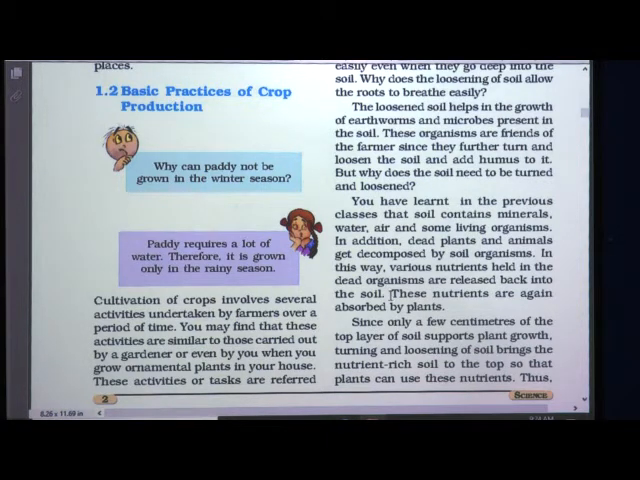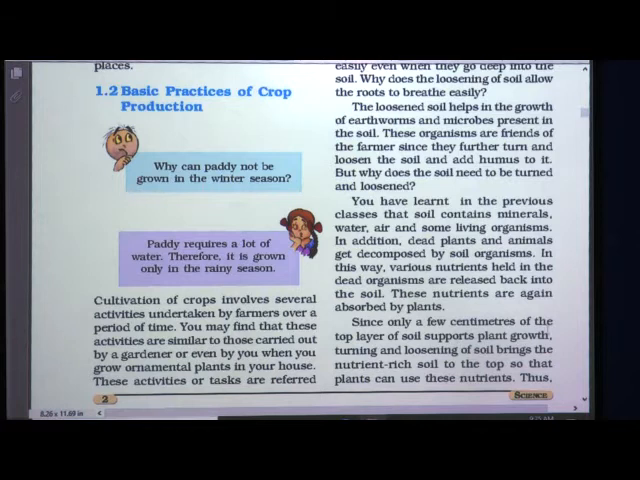So, what happens when the dead organisms get decomposed by the soil organisms? The nutrients which are held in their bodies get released back into the soil. These nutrients are again absorbed by plants. This is also called the nutrient cycle. It is one part of the nutrient cycle about which you will learn in higher classes.